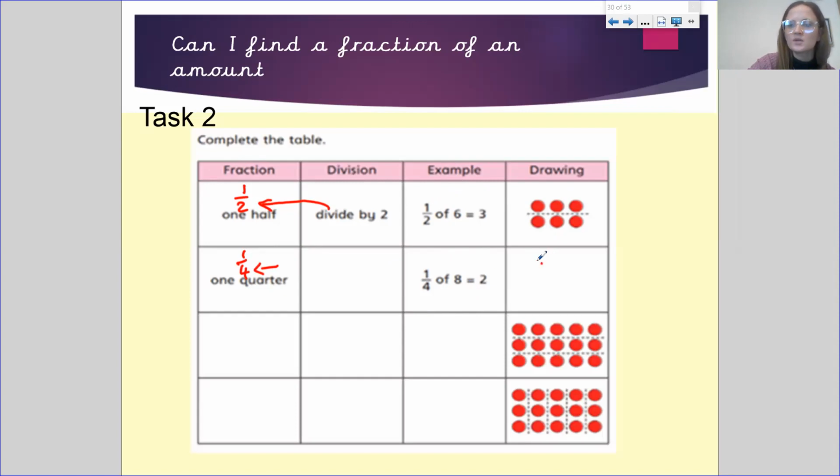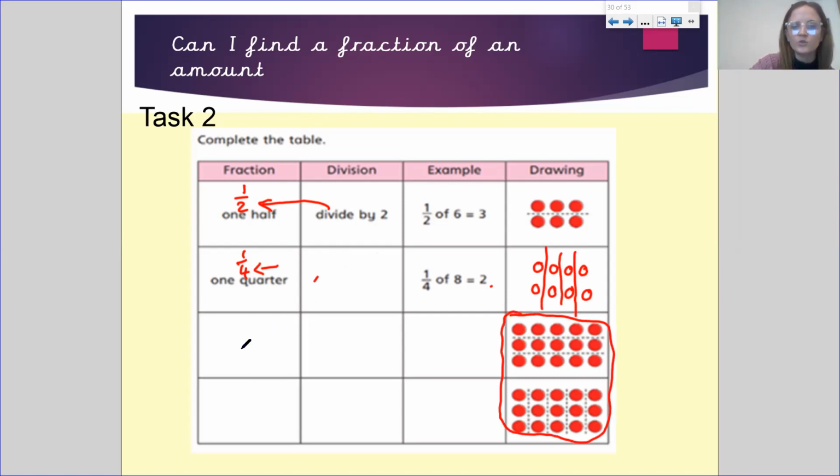So you would draw it, and I'm going to help you with this one. 1, 2, 3, 4, 5, 6, 7, 8. And what it's asked you to do is divide into 4 groups. So yours would look something like this, and your answer is 2. Then use the drawings on the last 2 questions to help you answer this one.